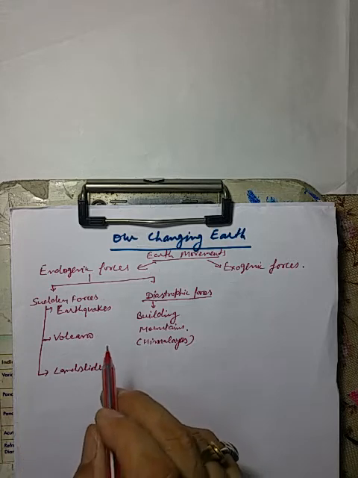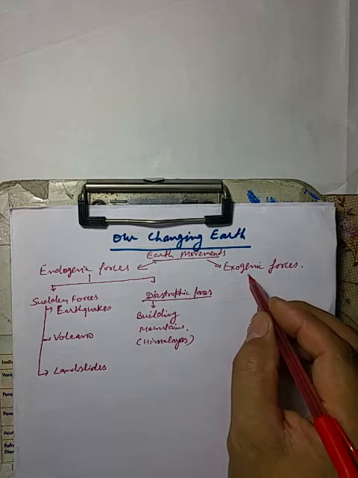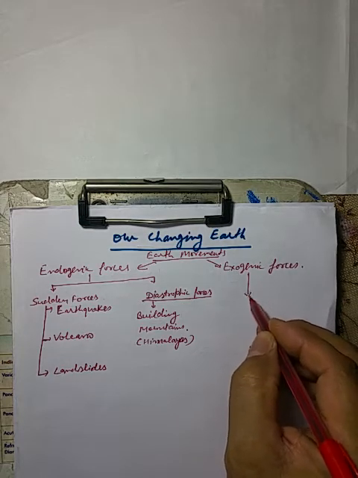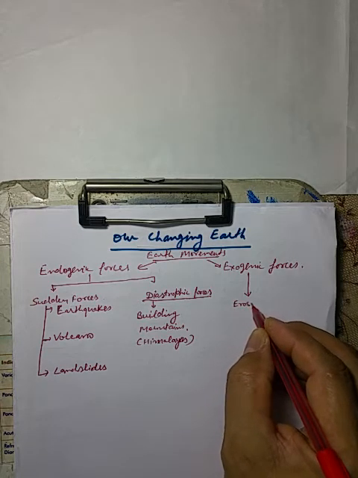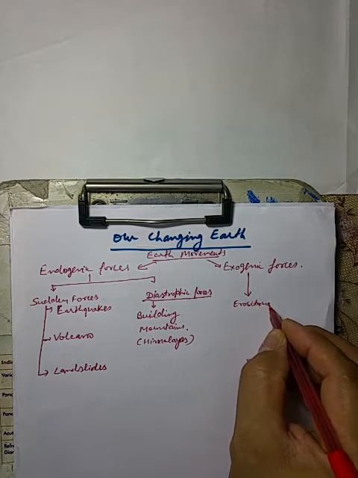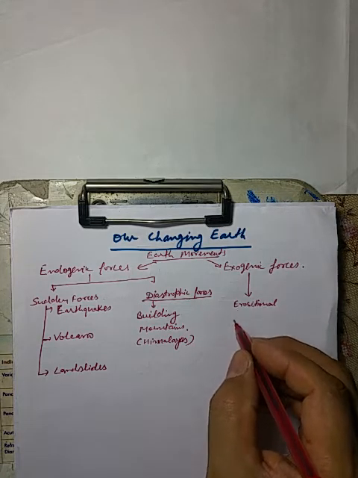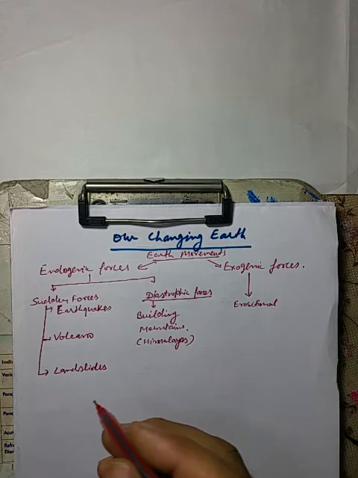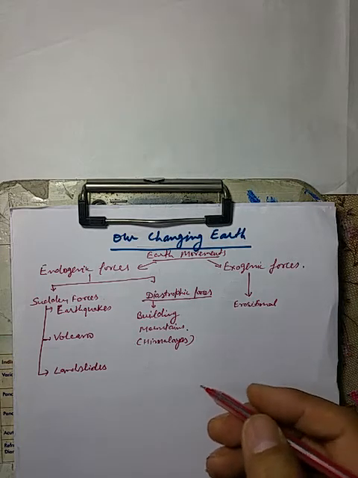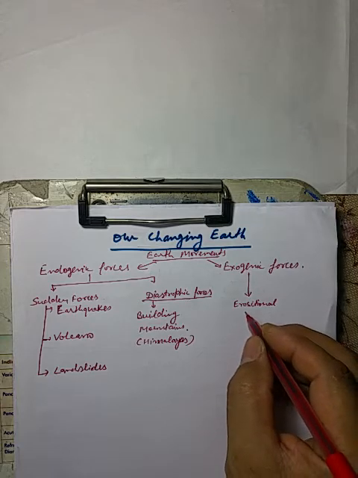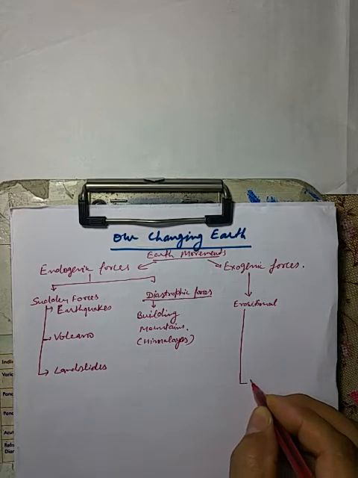Okay. So second is exogenic forces. Exogenic forces are responsible for two types of activities. Activity one is erosional activity. Erosional activities are those activities in which the material is eroded from the surface by different agents of gradation. What are the different agents of gradation? There are 4 agents of gradation.